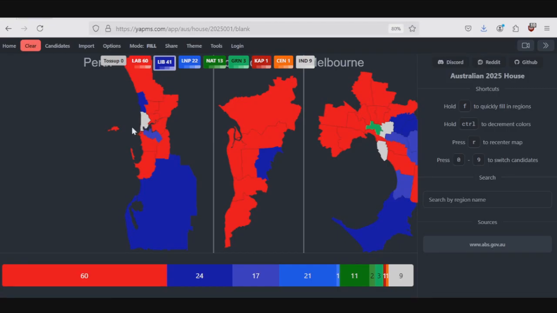I'm not saying Teal seats can't be gained by the coalition, but this is sort of like an experiment. A lot of people are saying that Curtin is the most likely one to go to the coalition. My vibe is that all of these Teal seats will actually overperform what everybody's thinking. I think they'll all get re-elected.